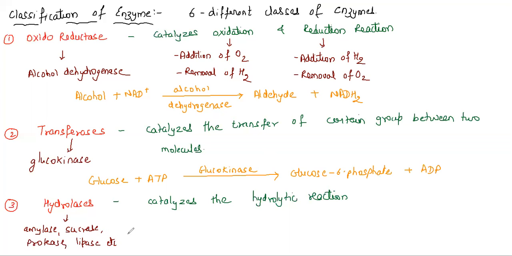The reaction is very simple. I take sucrose, which is a disaccharide, and it is broken down into glucose plus fructose, and it is done by the help of the enzyme called sucrase. So this is a very important enzyme here. This is the third class of enzyme.